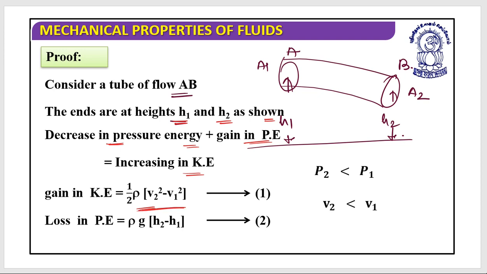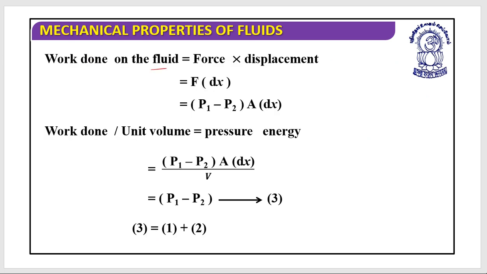The gain in kinetic energy can be written as half into rho into v2 square minus v1 square. The loss in potential energy would be rho g into h2 minus h1. And the work done on the fluid is force into displacement, F into dx.